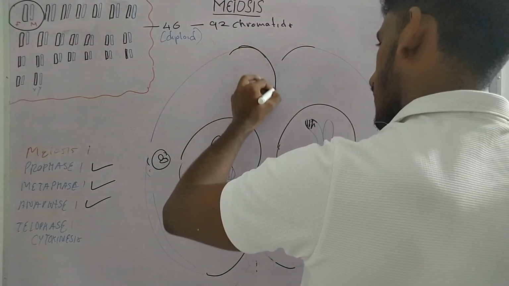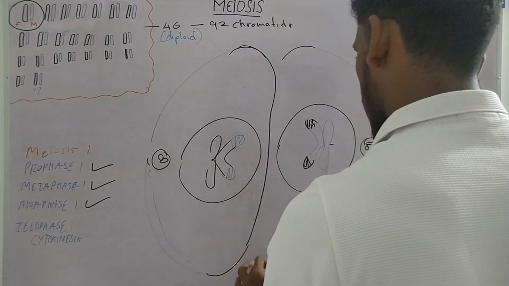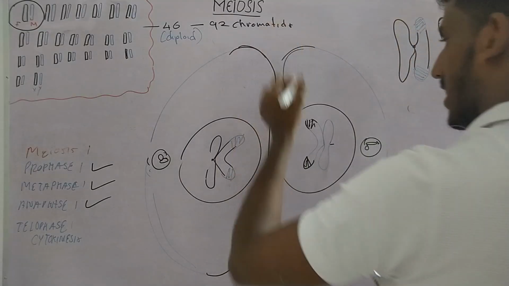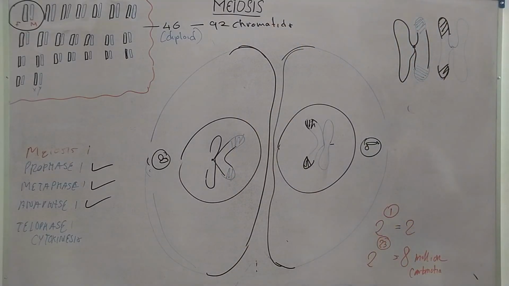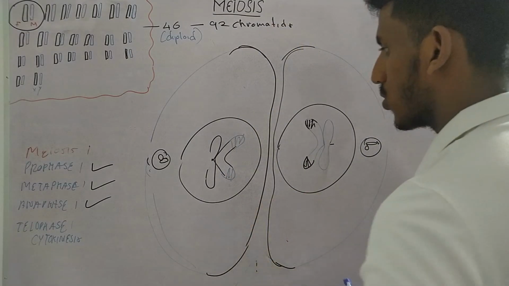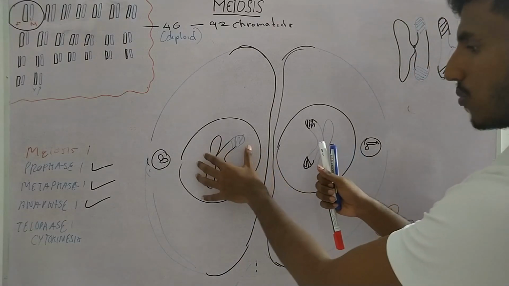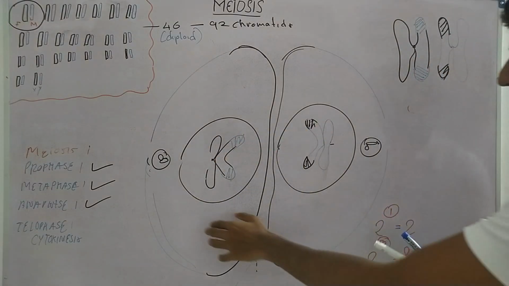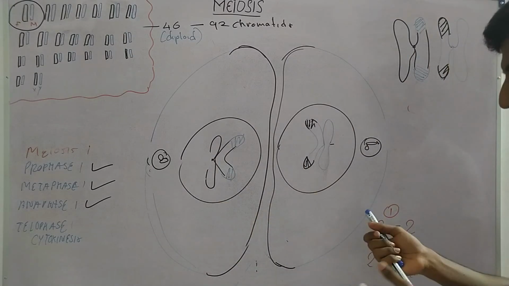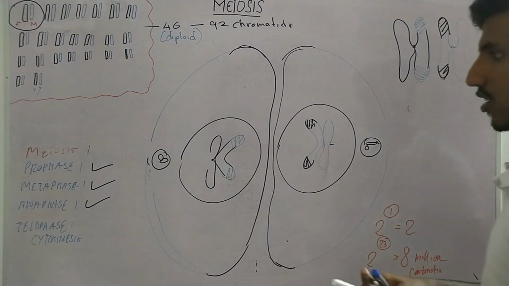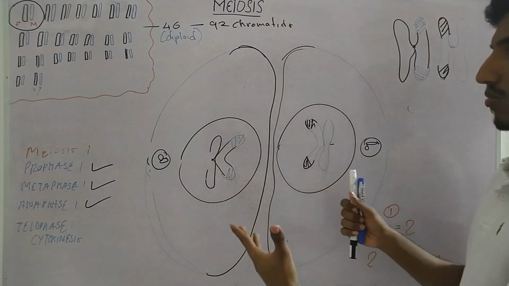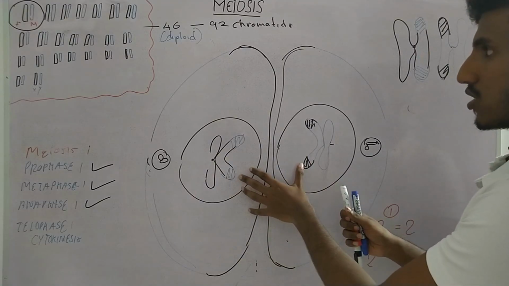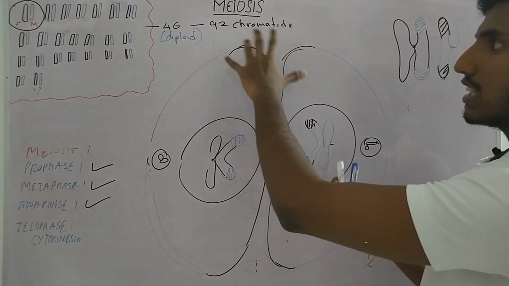Now we'll have two cells. Now you can see we have two cells and the sister chromatids with their chromosomes have moved away from each other. Now in a single cell how many chromosomes do we have? So let's say we had 46 chromosomes, 46 chromosomes and 92 sister chromatids initially.